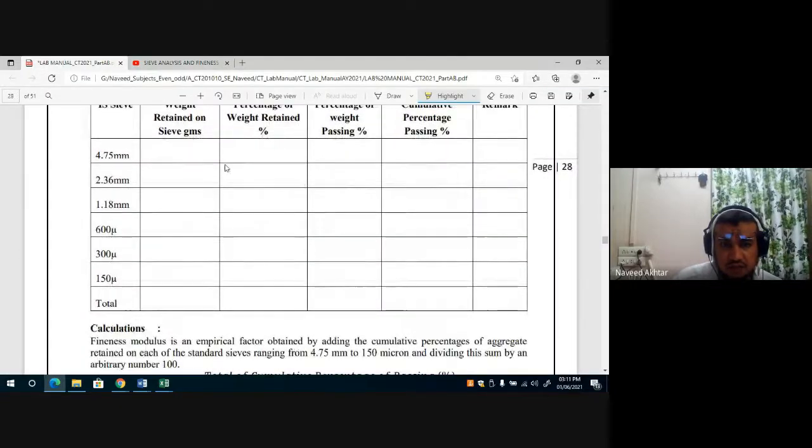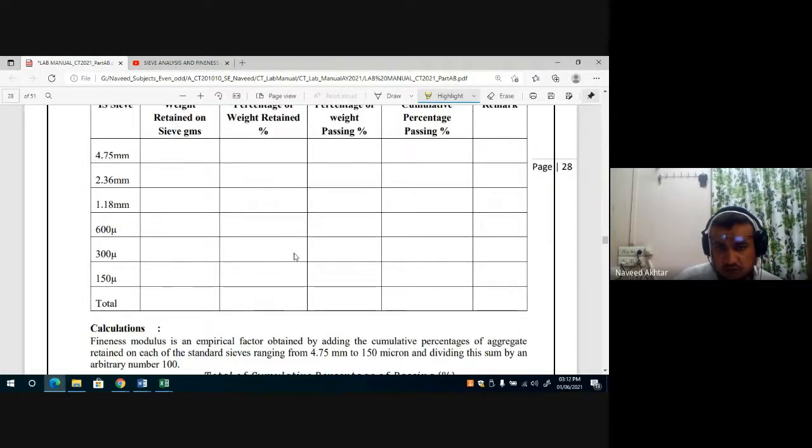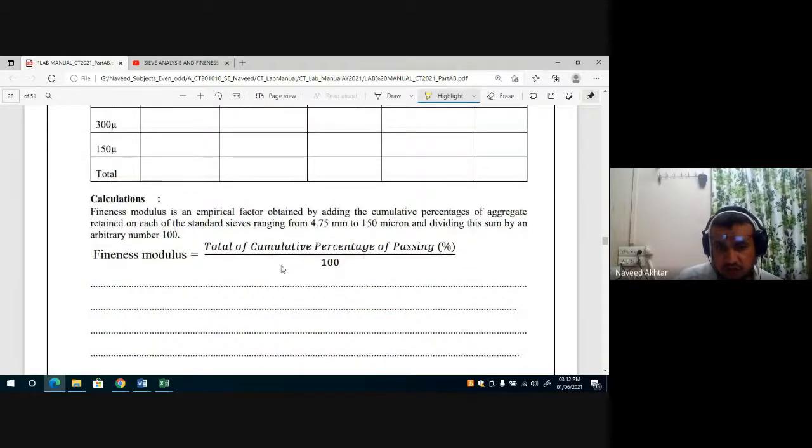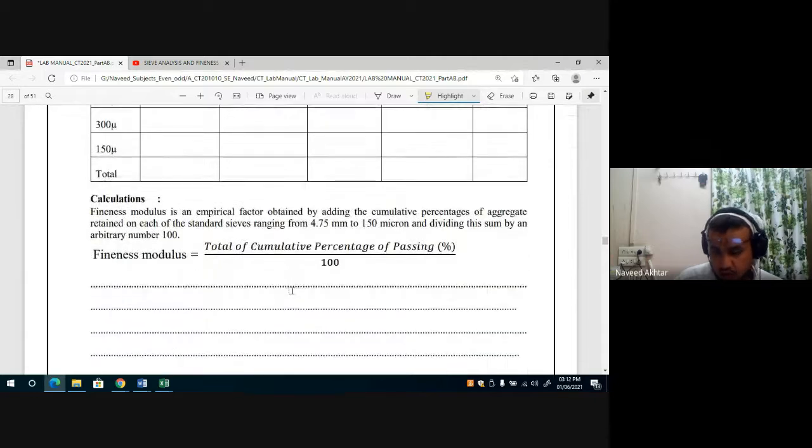So that's why you have to find out or fill this table as you perform the test. Then you can find out the cumulative percentage retained divided by 100. It will give you the fineness modulus of your sand.